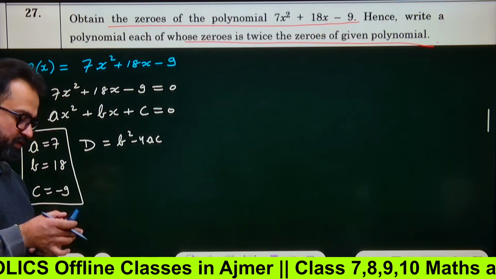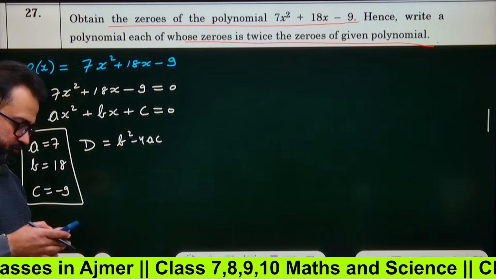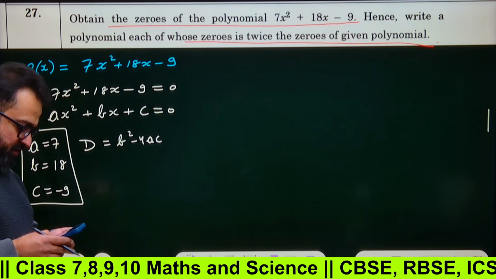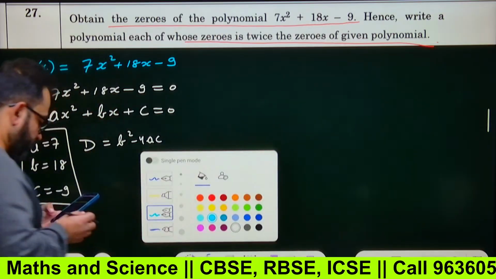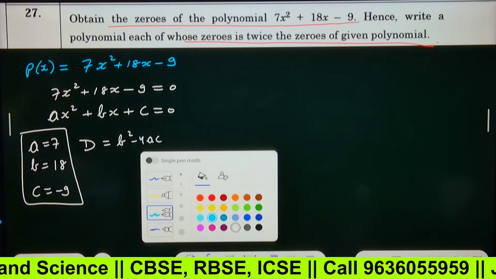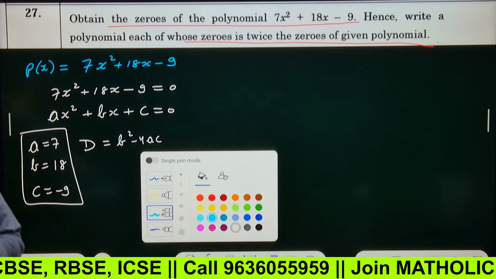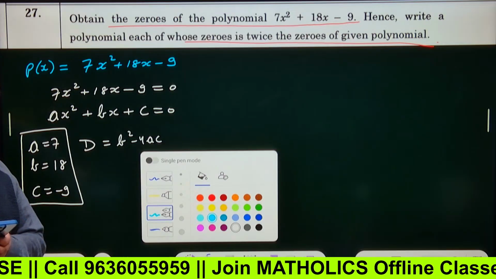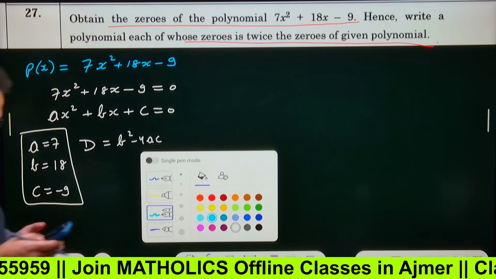How many of you know this formula? Yes, very good. Excellent, Akash. Obviously, yes. Okay.